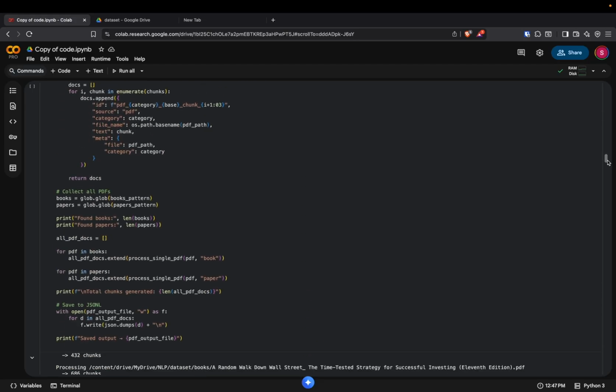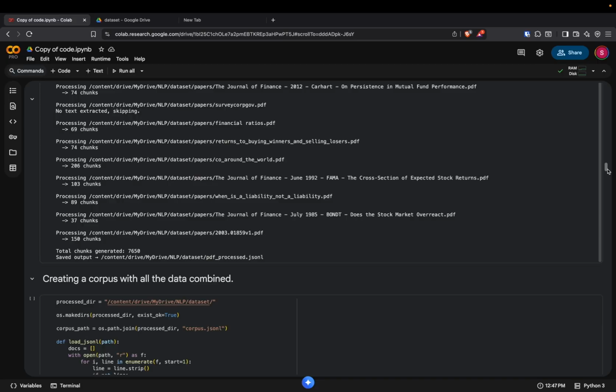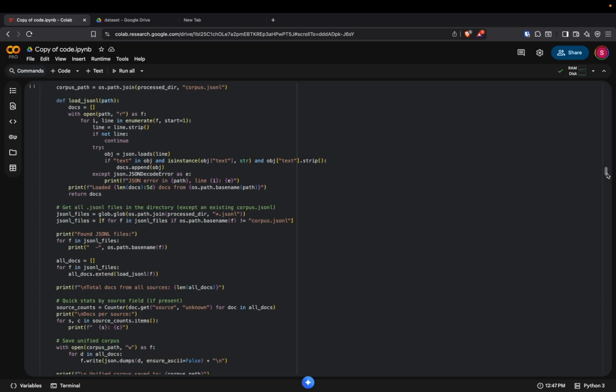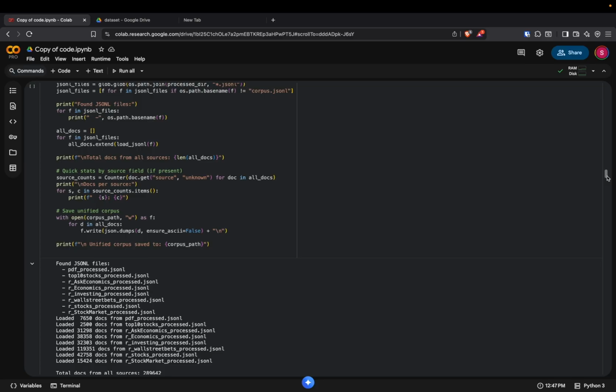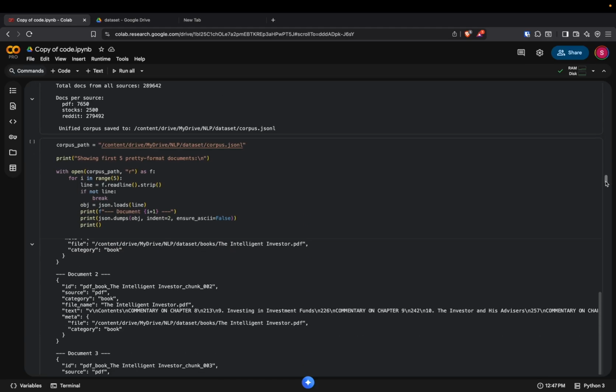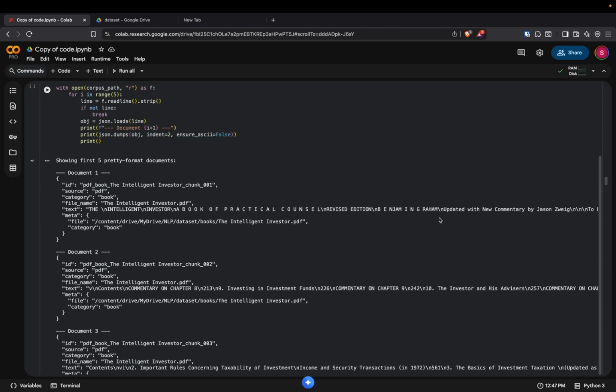And now there are three main JSON files with Reddit, CSV, and PDF data. Then we merge all three JSON files into one big corpus, and this is a sample of that large corpus.